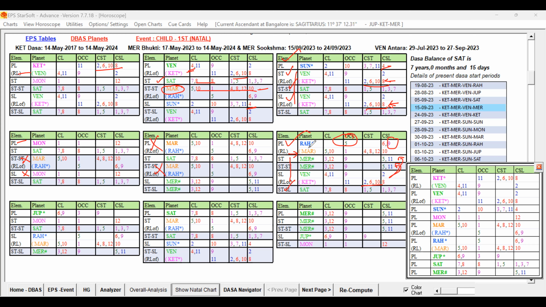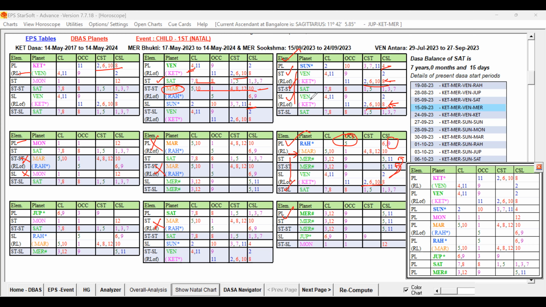So Rahu is better and Sun is also better. Then after that, Jupiter is coming. Jupiter is not very strong. Saturn is not very strong. Mercury is fine, so that we already discussed. So out of this, in Ketu Dasa, Sun is coming first, next comes Rahu. Which is better? Is Sun better or Rahu better?